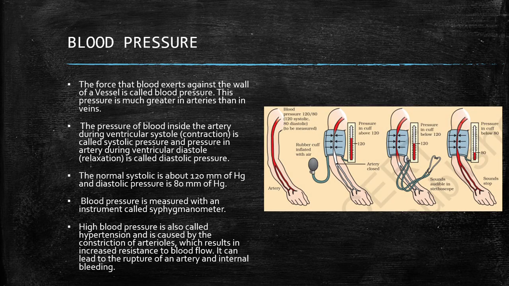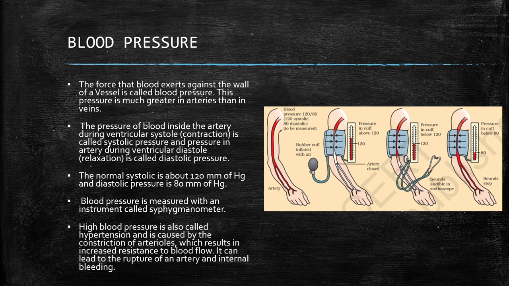Blood pressure. The force the blood exerts against the wall of a vessel is called blood pressure. This pressure is much greater in arteries than in veins. The pressure of blood inside the artery during ventricular systole contraction is called systolic pressure, and pressure in the artery during ventricular diastole is called diastolic pressure. The normal systolic is about 120 mm of Hg and diastolic pressure is 80 mm of Hg. Blood pressure is measured with an instrument called sphygmomanometer.